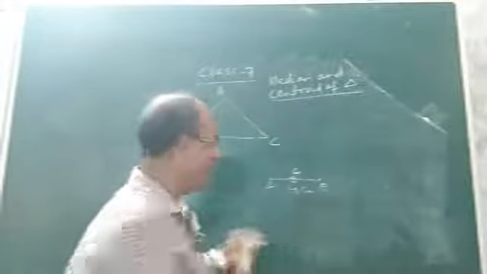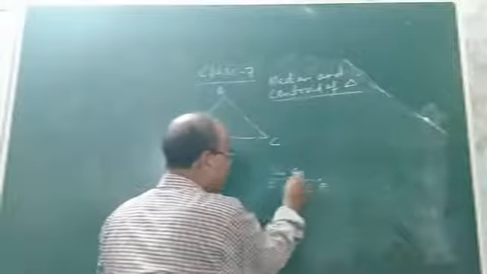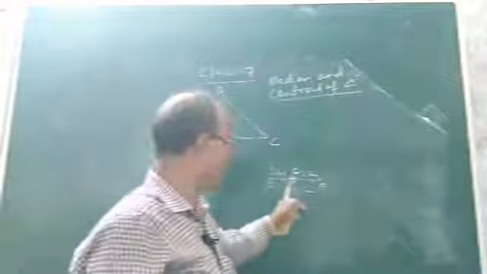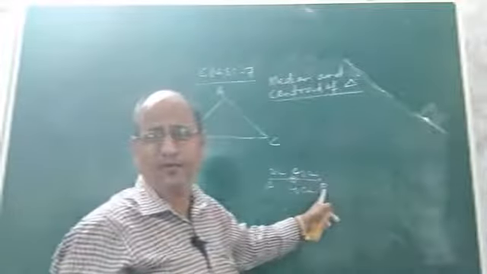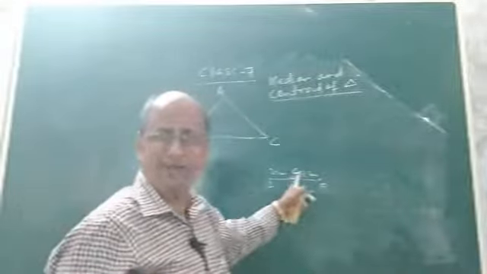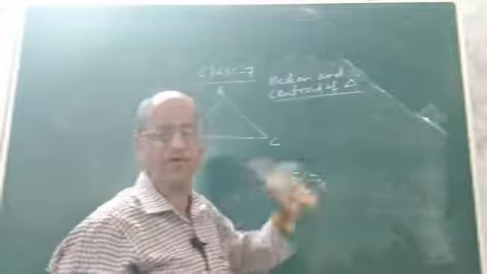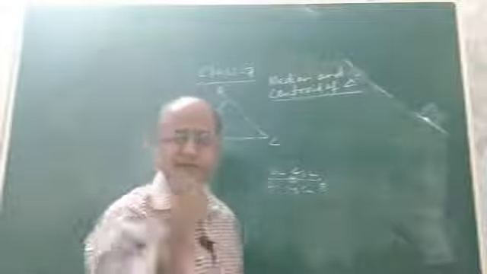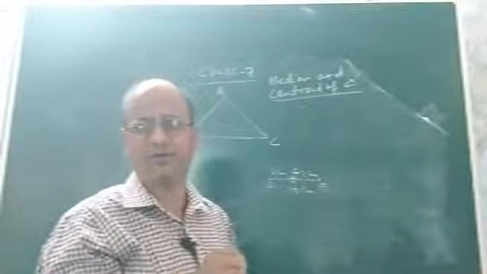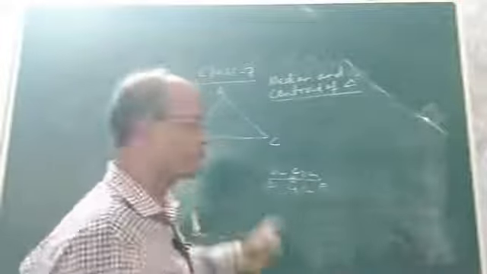What does it mean? It means if the length of AC is 2 centimeter and the length of CB is also 2 centimeter, then we say that the point C is the midpoint of AB. So that is the concept of midpoint. Midpoint means a point which divides a line segment into 2 equal parts or 2 equal halves. This is the concept.